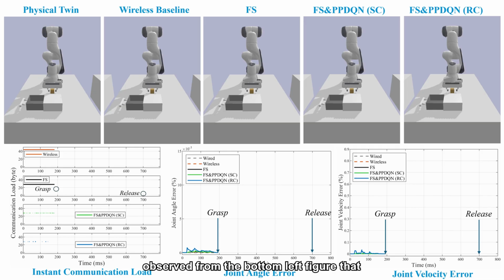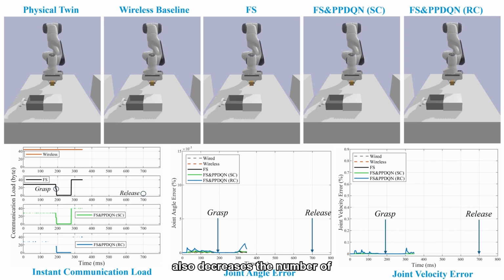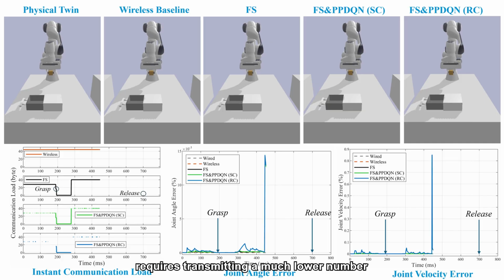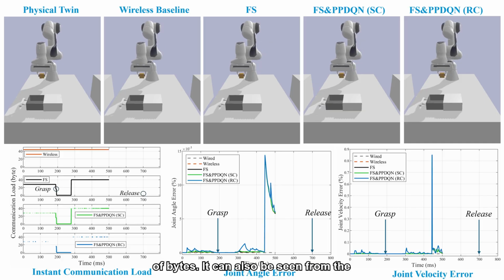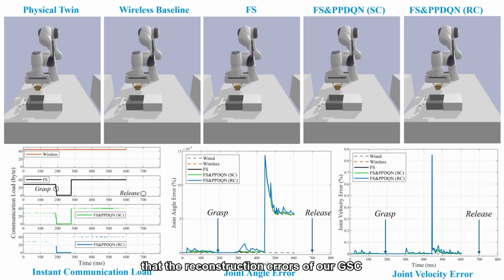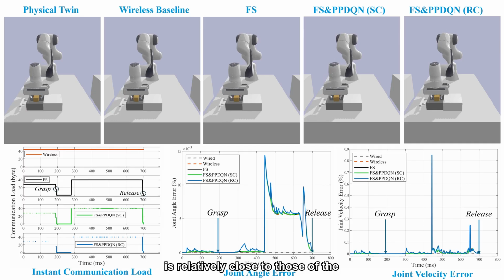It is observed from the bottom left figure that our GSC framework not only dynamically adjusts the transmitted features, but also decreases the number of transmissions. Therefore, it only requires transmitting a much lower number of bytes. It can also be seen from the bottom middle and bottom right figures that the reconstruction errors of our GSC framework under strict error constraints are relatively close to those of the conventional framework.